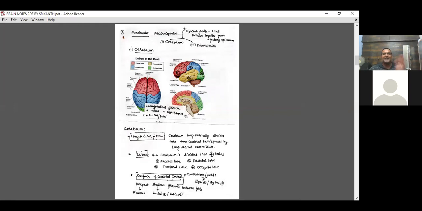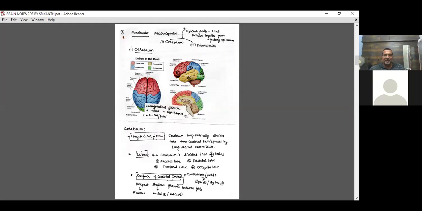We separated the items in the cerebrum. The first item: the cerebrum is in the form of two halves. What are they? Cerebral hemispheres. This is one half and this is another half, and the two halves are connected to each other.